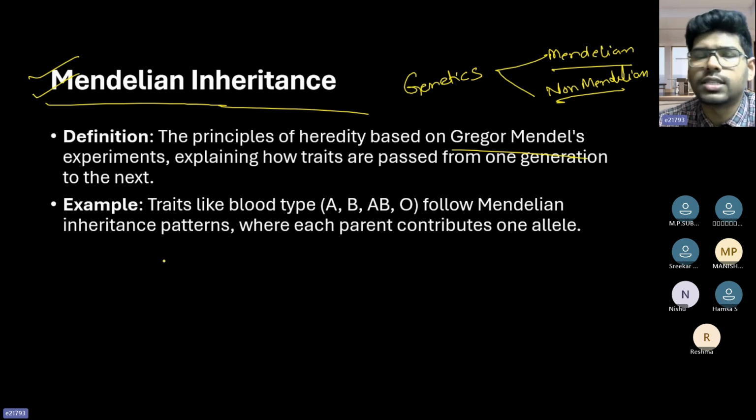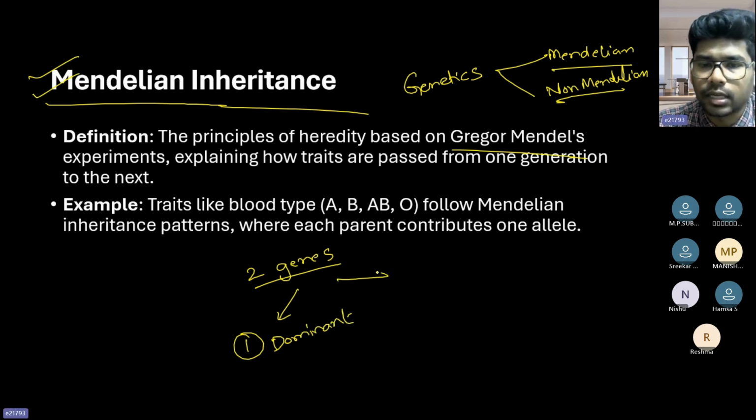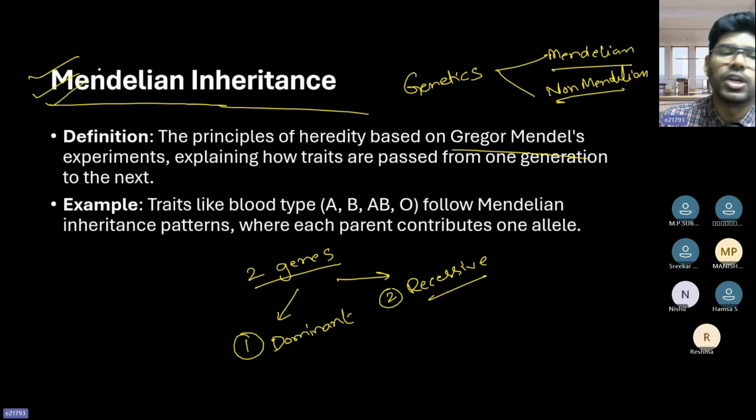So he tells that the law of dominance. That means if there are two genes, and in these two genes, there are two forms of genes. One can be a dominant character, and the other is recessive. So this is what Mendelian genetics is talking about, right? In one of the principles, there are two forms.